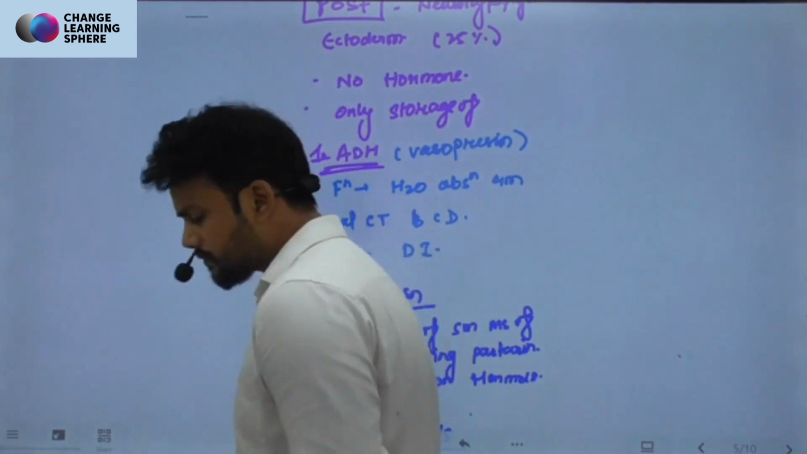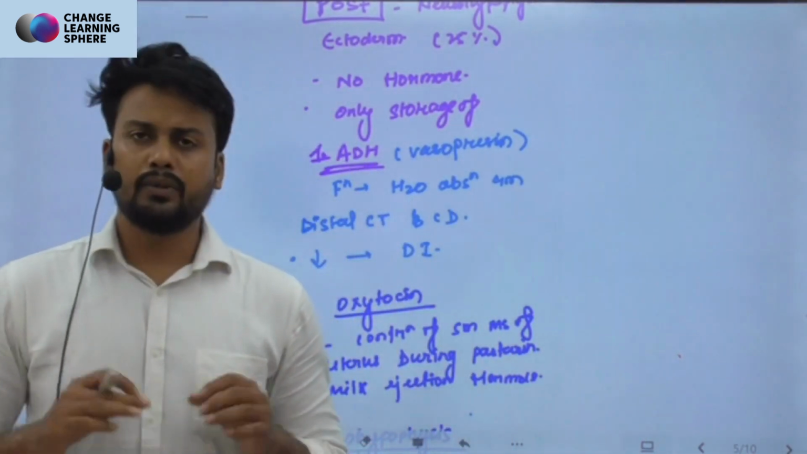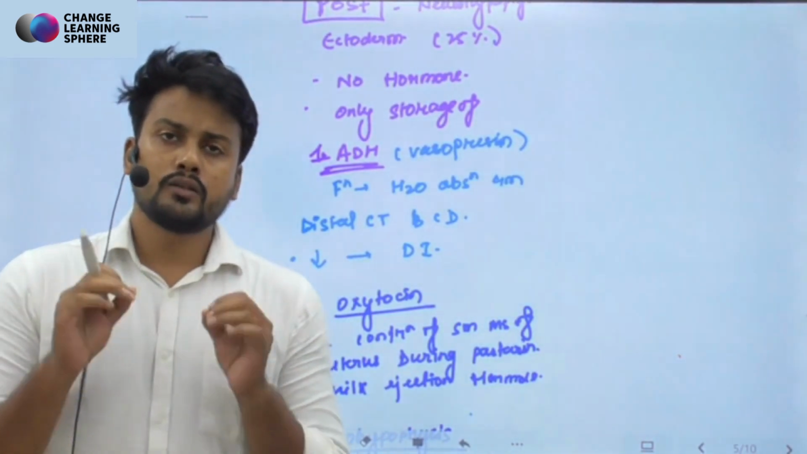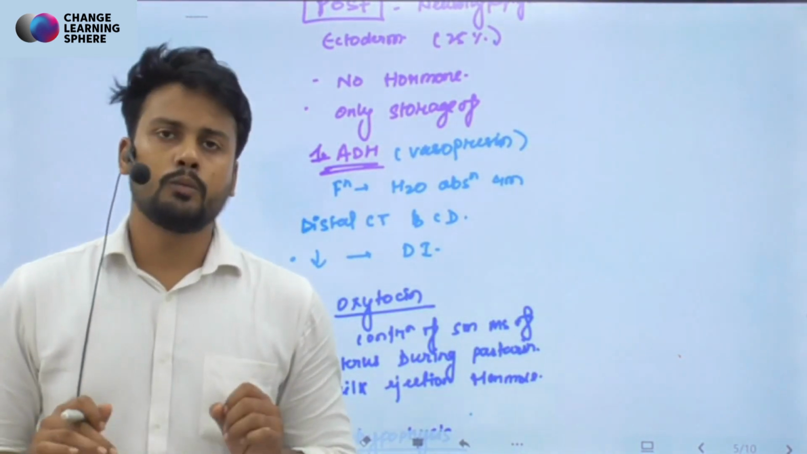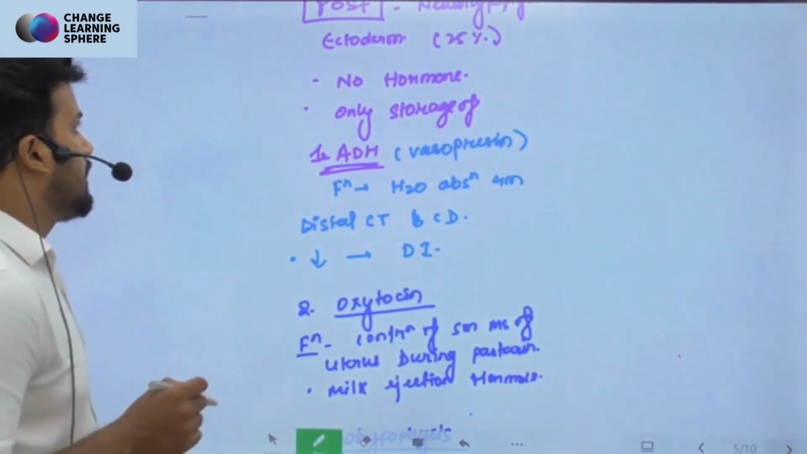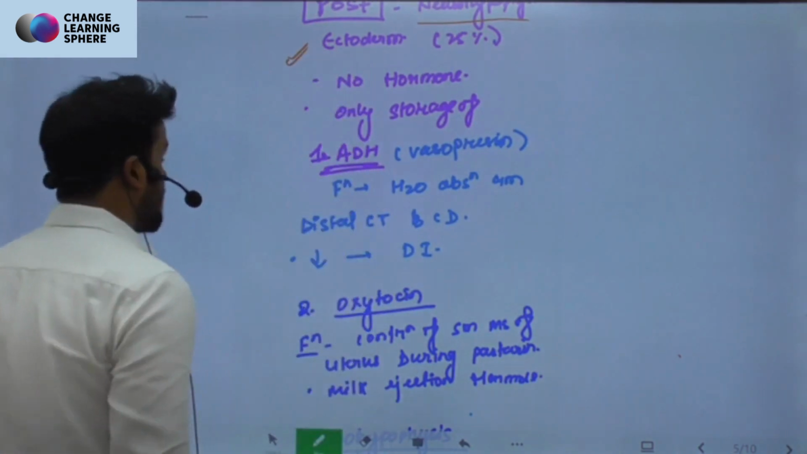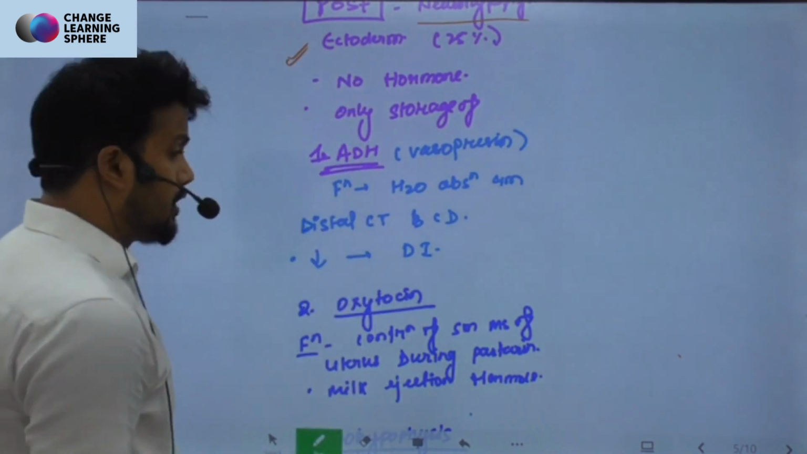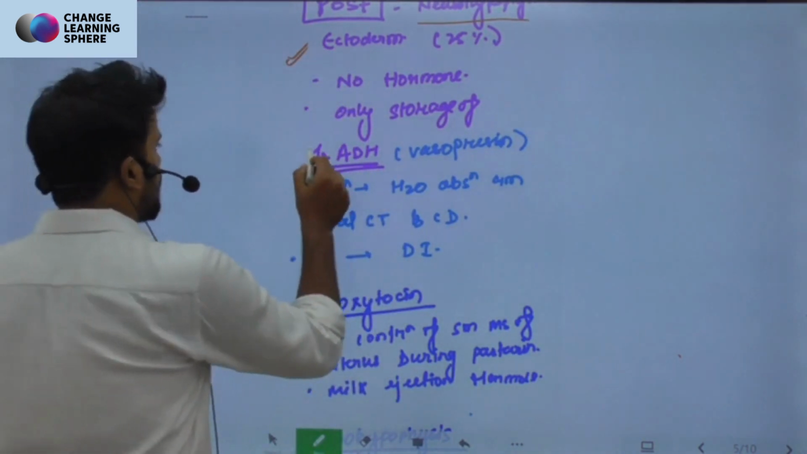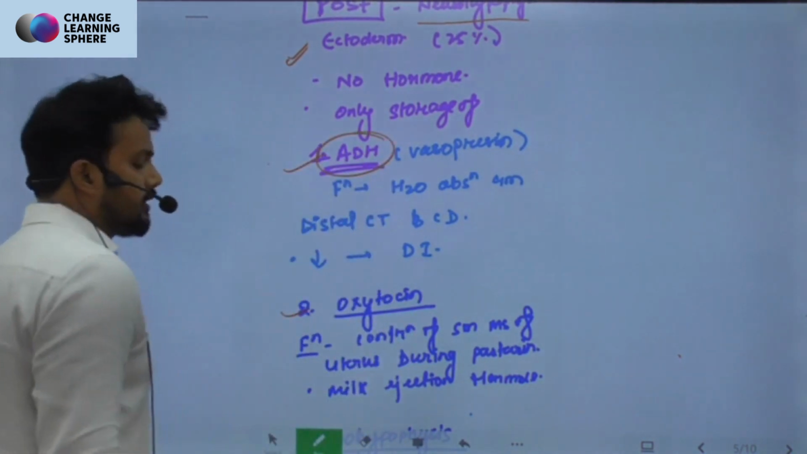Now, talking about the posterior pituitary, remember that the posterior pituitary does not secrete any hormone, कोई hormone produce नहीं करता है, ठीक है? Now this, like I said, is called neurohypophysis, and it is a very small part of the pituitary, somewhat about 25%. No hormone is produced, there is only storage of two hormones, the one that I said, ADH.